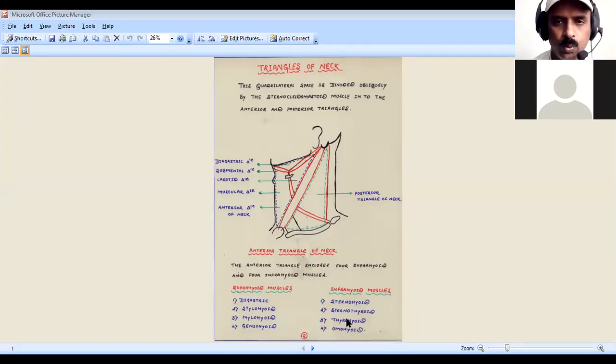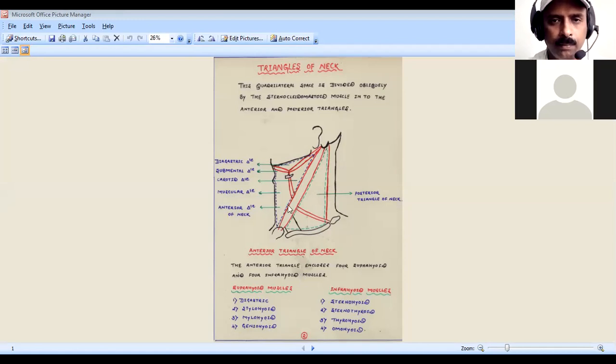So everyone should know all the triangles of the neck: 2 triangles, the anterior triangle and the posterior triangle. I have recently covered that. In that, you have to know the sub triangles and their boundaries, roof and floor. So that you have to remember.